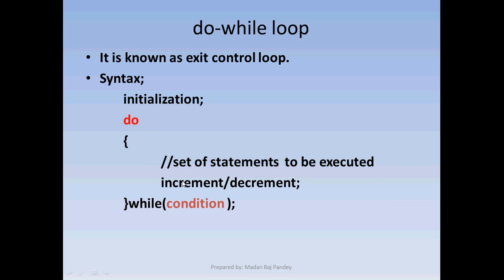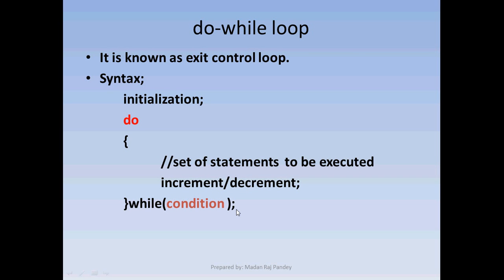We write the do keyword, a bunch of statements to be executed, the increment or decrement part, then we close the curly braces, write the while keyword, the condition, and at the end we write a semicolon. The do while loop is the only loop where we use a semicolon at the end of the parenthesis. This is the basic syntax of the do while loop.